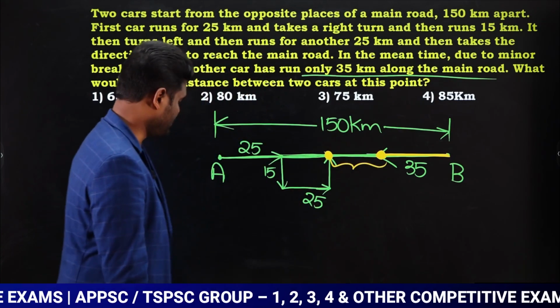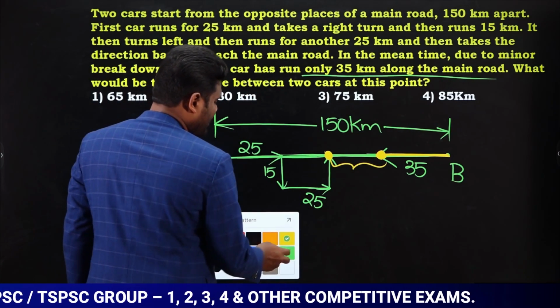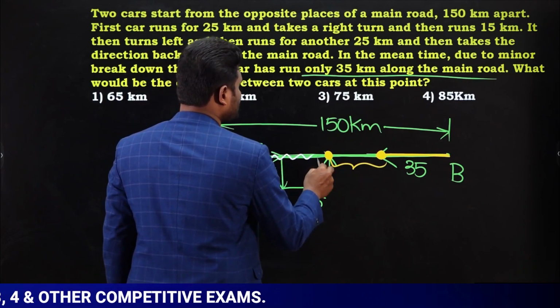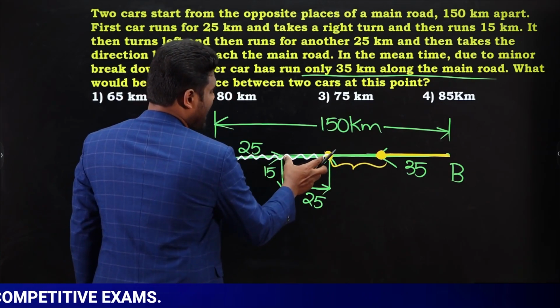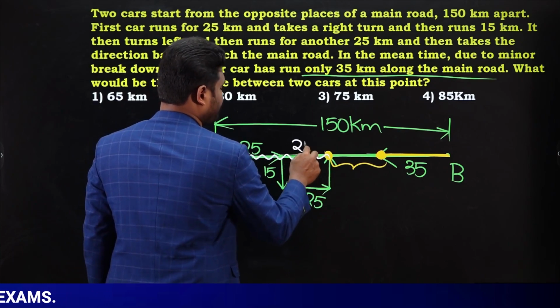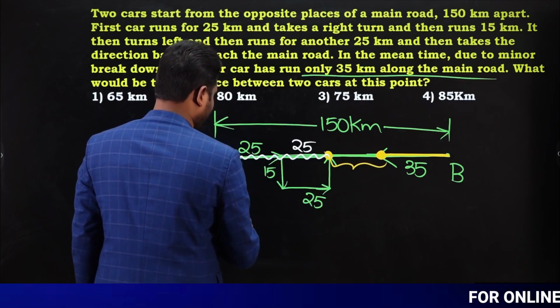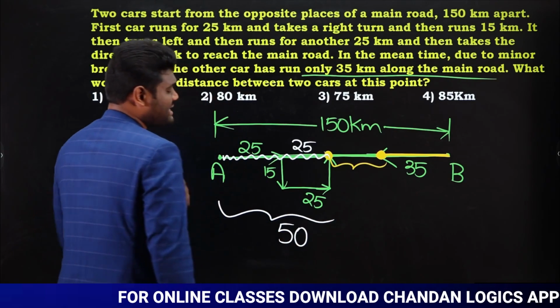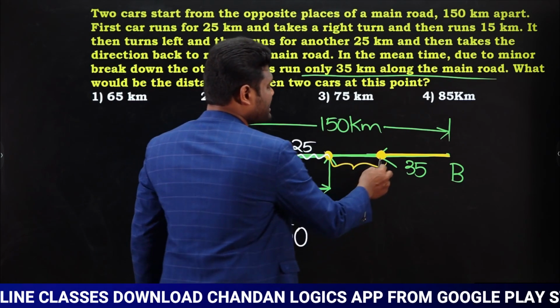Observe carefully. Now if you observe here, what is the total distance covered by first car? First car has covered a total distance of 25, and this is also 25. So 25 plus 25, first car has covered 50. Yes or no? First car has covered 50 kilometers. What about second car?